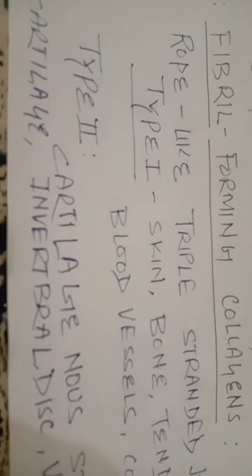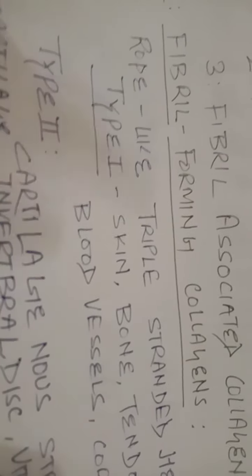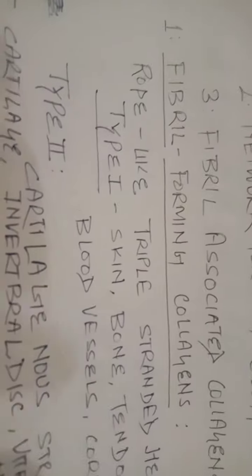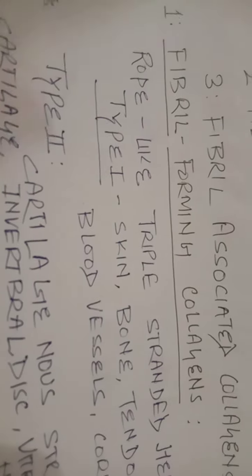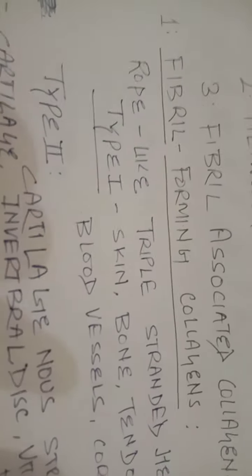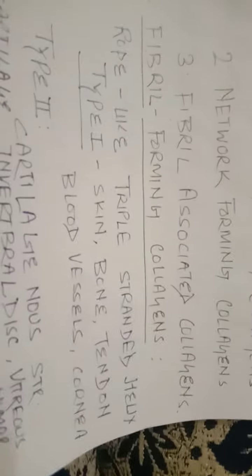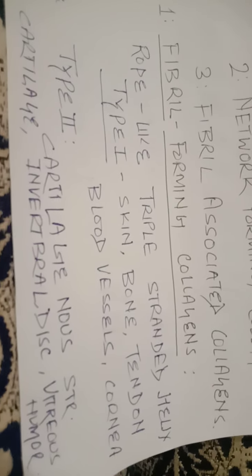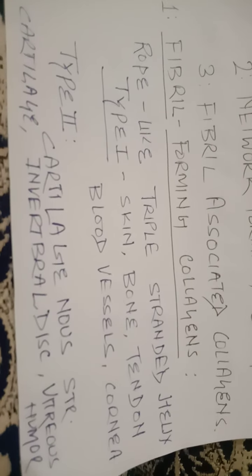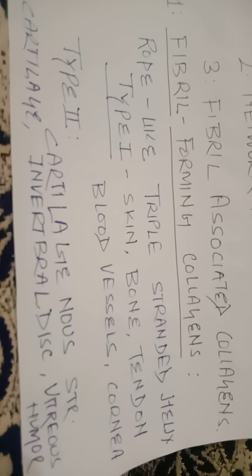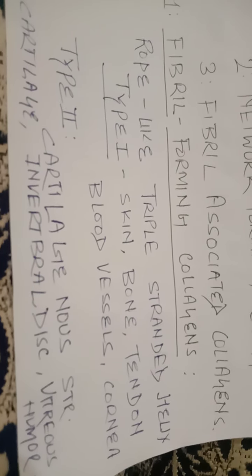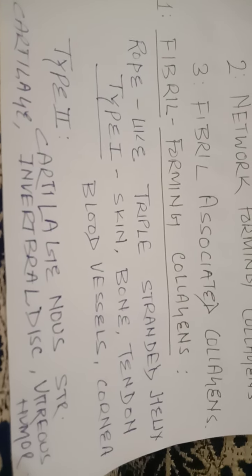And after that, in fibril forming collagens there are three types: type 1, type 2 and type 3. Now type 2 also belongs to the fibril forming collagens group, and it is mainly present in the cartilaginous structures.